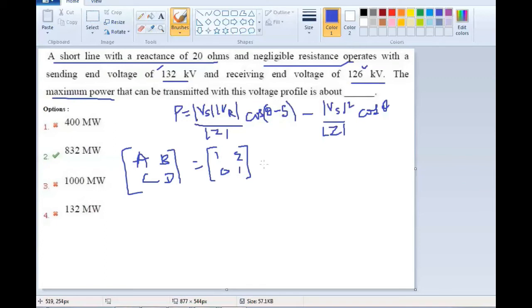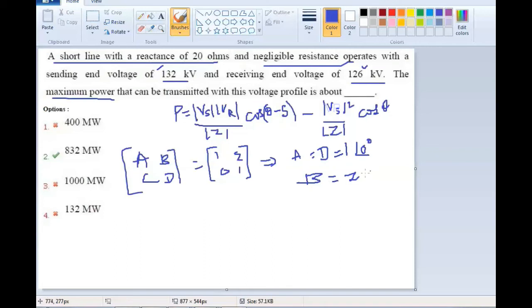From this we can write A equal to D equal to 1 at an angle 0 degrees, and B equal to Z. Here Z is given by the reactance.